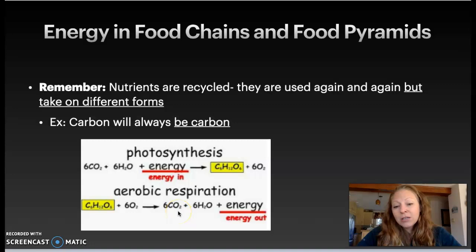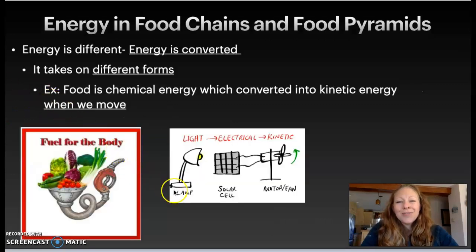It just is attached to different things. The carbon will always remain a carbon. It never changes. It just is attached to different things. It is used again and again. It is recycled. Energy is different. Energy is converted. We use a different word. It's a similar concept, but a different concept.